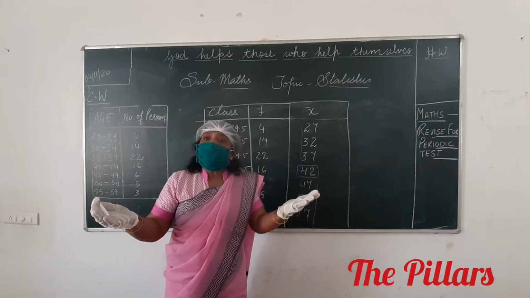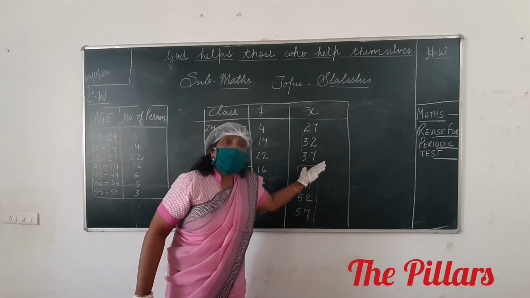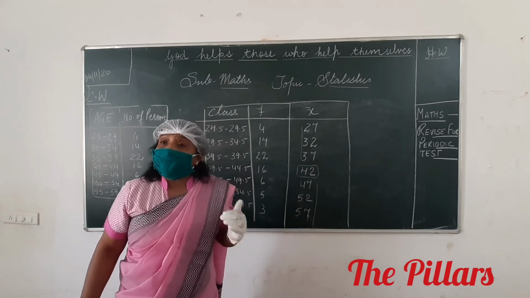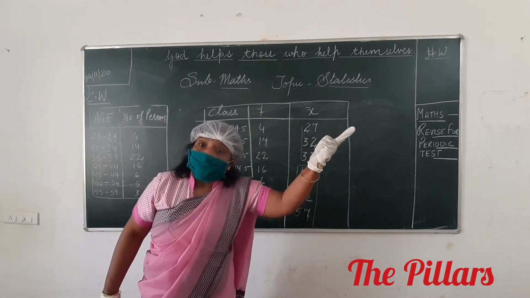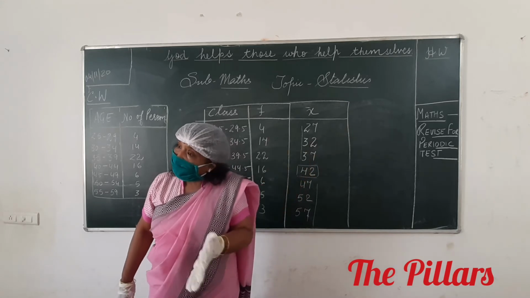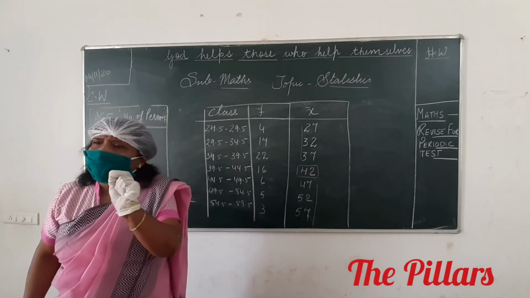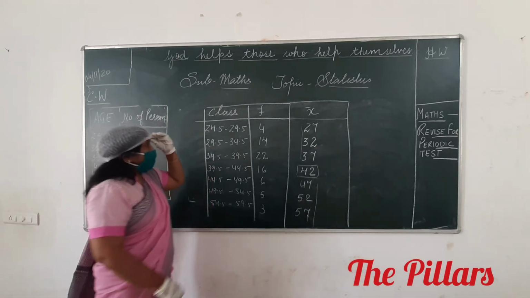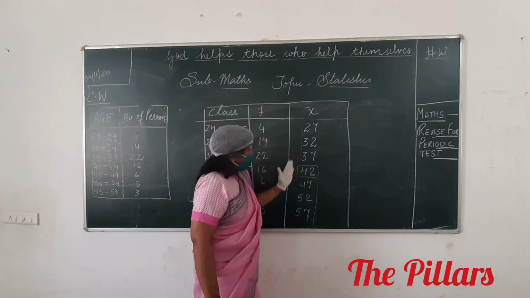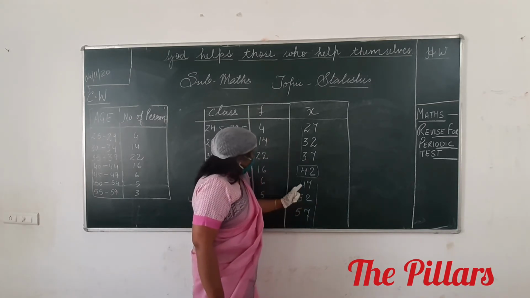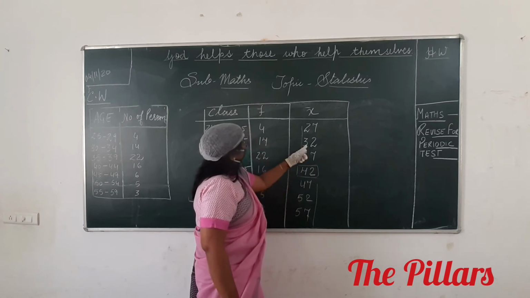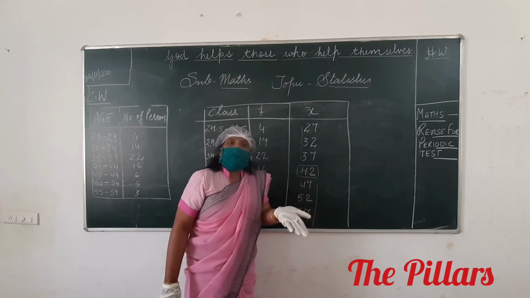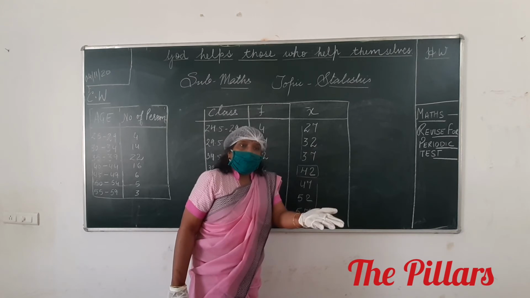Then if we go by assumed mean method, what should be our next column? D. How do you find out D? X minus A. What should be the next column? FD. Then sigma FD and sigma F. It is very simple. Only you know the formula, and what else you have to write in the table. That's it. Look here. These data are large in number. So if you multiply this, it may be a problem for you. This is the reason why we use assumed mean method. But since you are saying use direct method, I will use that only. So what should be our next column?